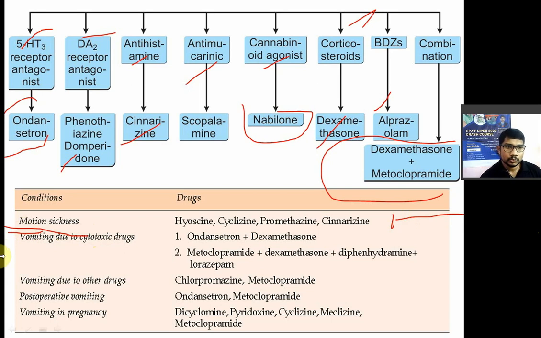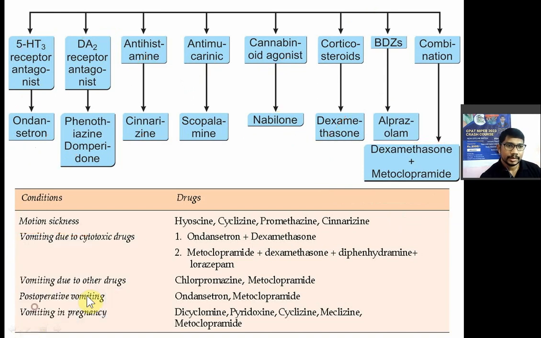Now vomiting due to cytotoxic drugs or anti-cancer drugs. In that you have the ondansetron and dexamethasone combination, which is also used. In that we also have metoclopramide, dexamethasone, and diphenhydramine with lorazepam combination. Now vomiting due to other irritant drugs: in that chlorpromazine and metoclopramide are used. Post-operative vomiting: in that ondansetron and metoclopramide are used.